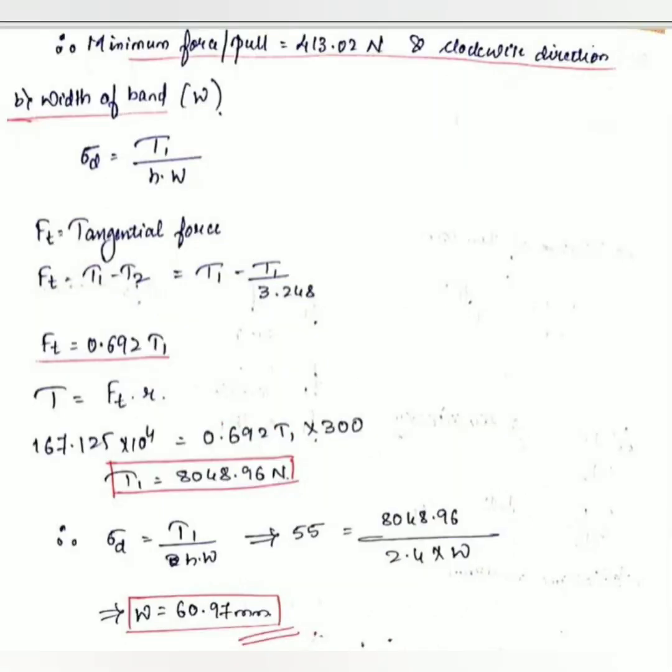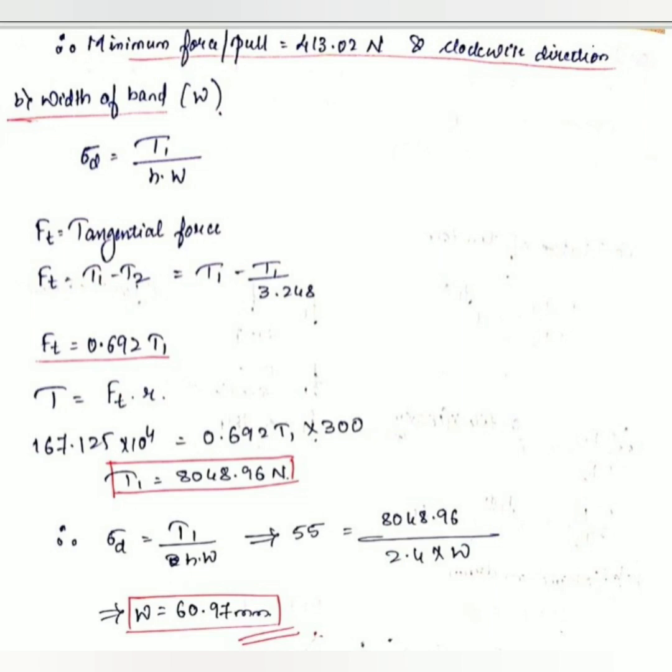Next step is to find the width of the band W, that is asked in the question. So in this equation, the allowable stress is equal to the maximum tension in the band, that is T1, divided by the cross-sectional area of the band, H into W, already discussed in the theory part. So allowable stress is given, that is 55 MPa. T1 we don't know, and the H value, thickness of the band, is given, and W is to be found.